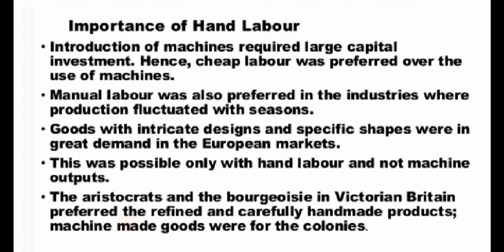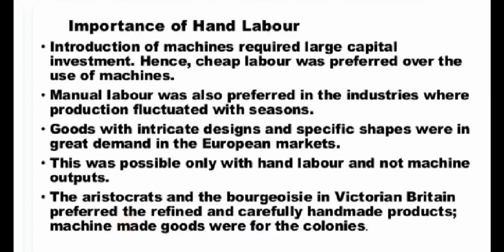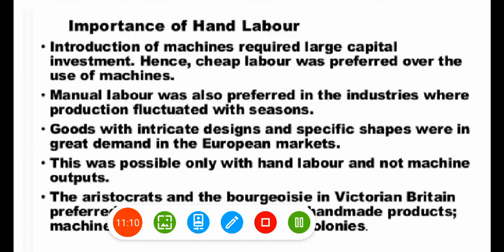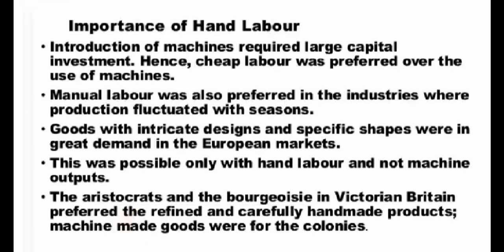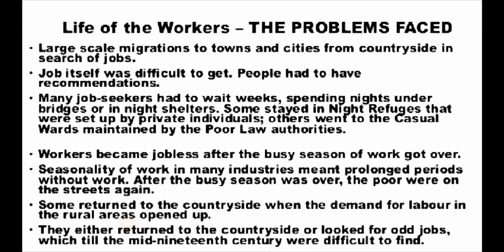The aristocrats and bourgeois in Victorian Britain preferred refined and carefully handmade products. Machine-made goods were for the colonies and the workers.